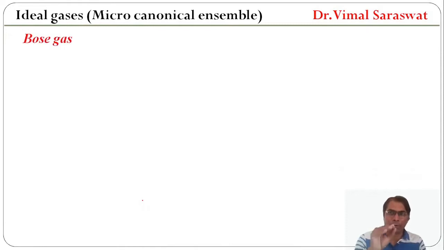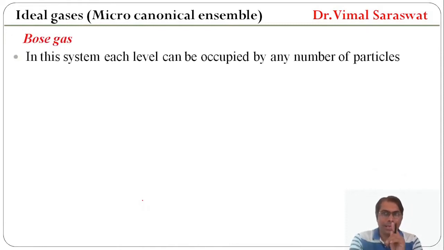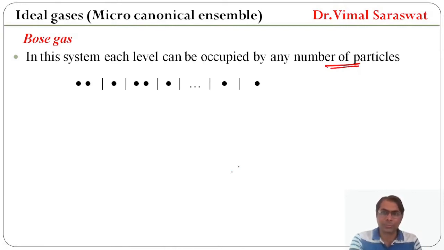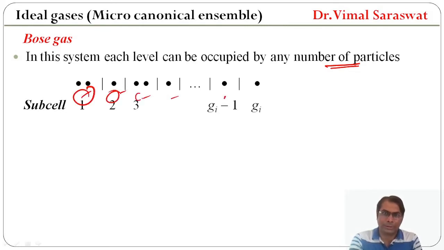Now, first of all, Bose gas. In this system, each level can be occupied by any number of particles. So these are our subcells. This is subcell 1, 2, 3.